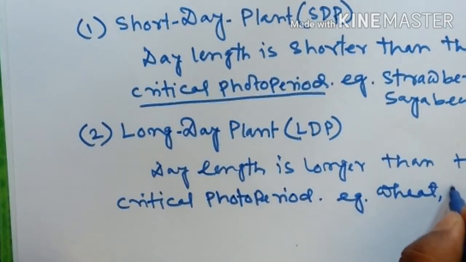Examples of this type of plant are wheat, and then beetroot. These are examples of long day plants.